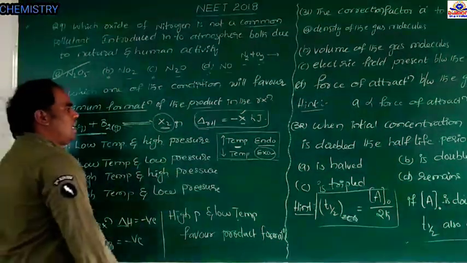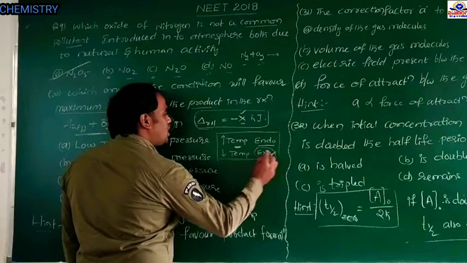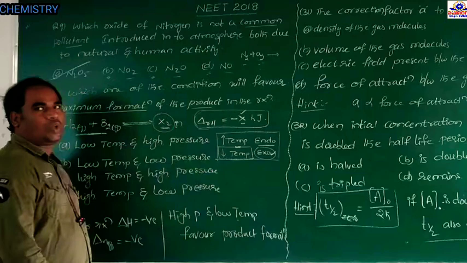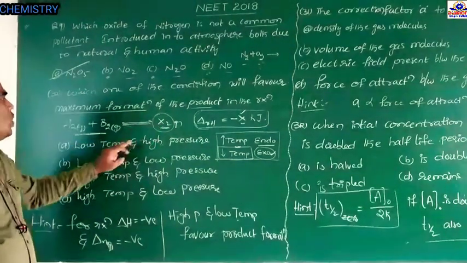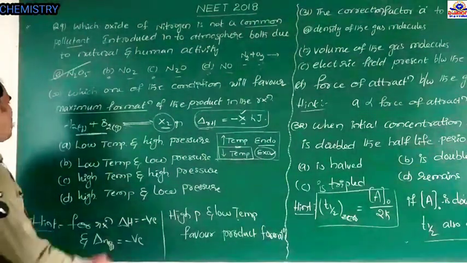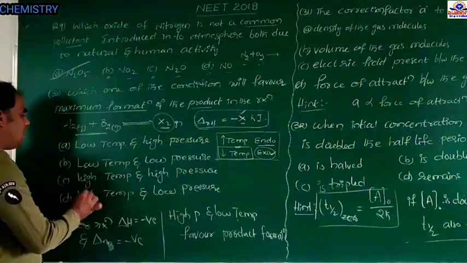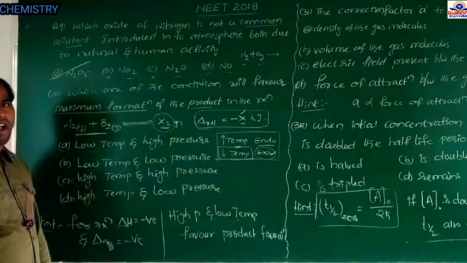Therefore, the exothermic reaction is favored only under the condition of low temperature. To produce the maximum amount of X2, low temperature is required. So option A and option B have low temperature, and options C and D have high temperature. Therefore, C and D are wrong options.